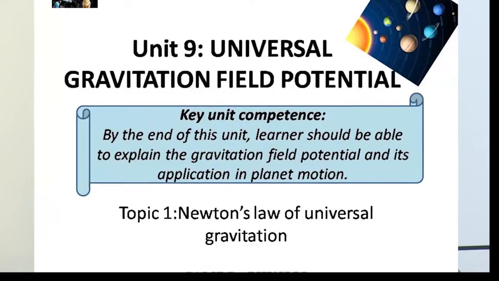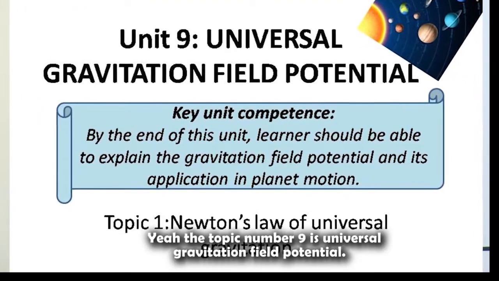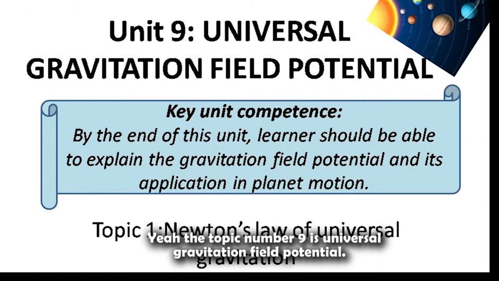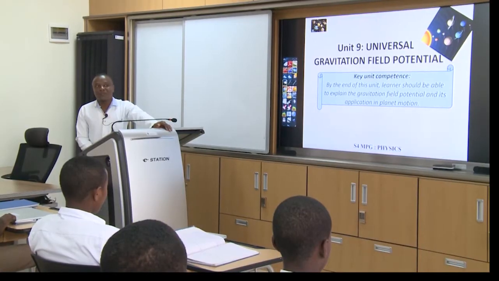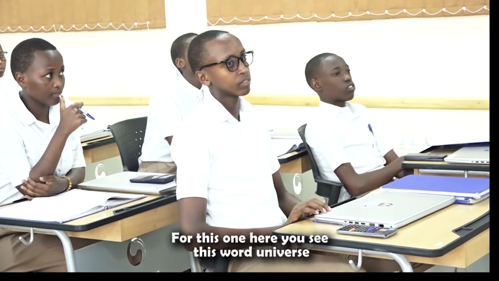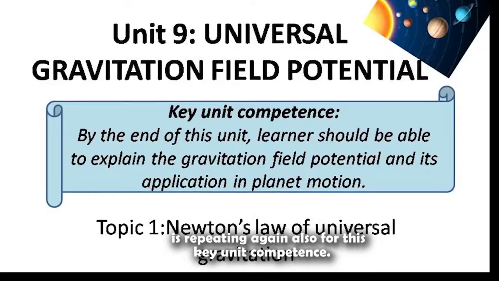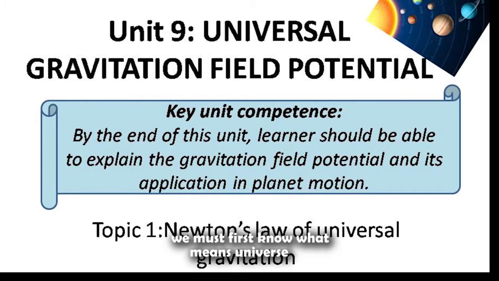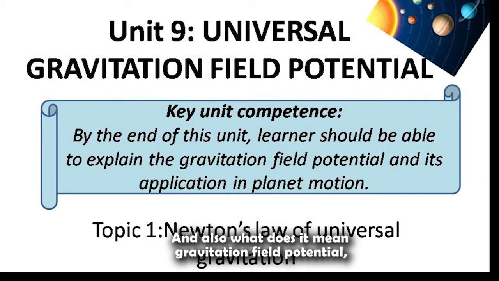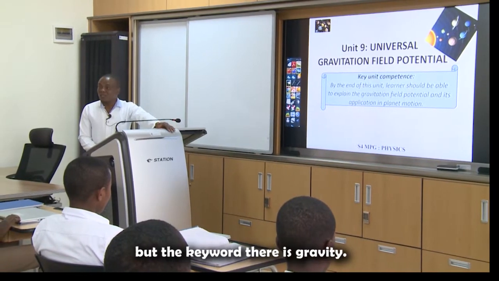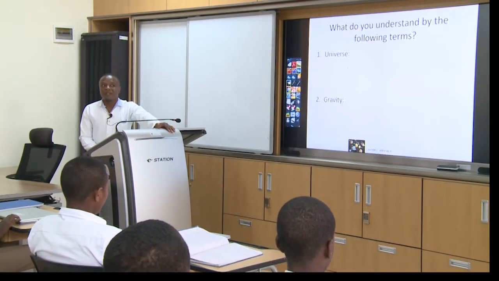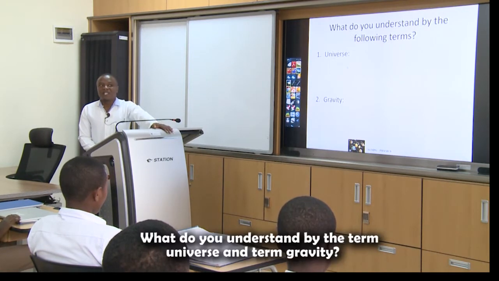It's topic number 9. Topic number 9 is universal gravitational field potential. For this one, you see this word universal is repeated again in the key unit competence. We must first know what universe means, and also what gravitational field potential means. But the keyword there is gravity. What do you understand by the term universe and the term gravity?